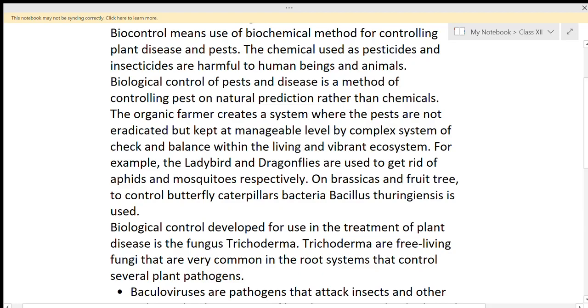Trichoderma are free-living fungi that are very common in root systems and control several plant pathogens. These Trichoderma live in association with trees. They survive in the root system as free-living agents, and when they survive in the root system, they control many plant disease-causing organisms. It means they control many plant pathogens.